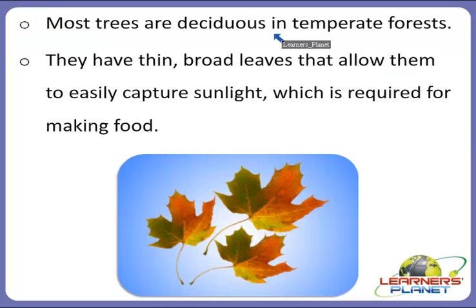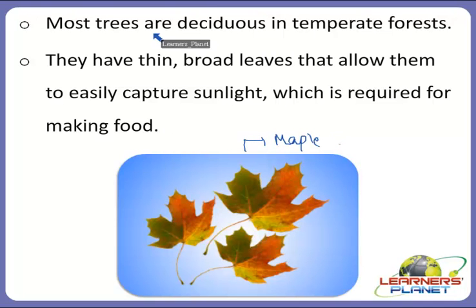So most trees are deciduous in temperate forest. That is why they are named deciduous forests. So the trees which are found over here are named deciduous trees. They have thin, broad leaves that allow them to easily capture sunlight, which is required for making food. Like this is the image of maple leaves.